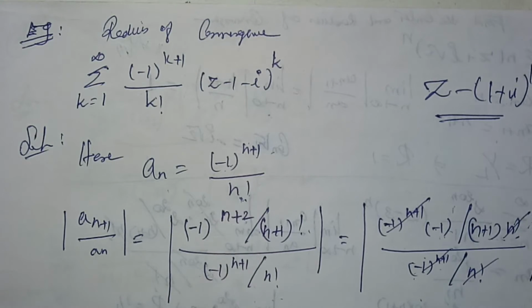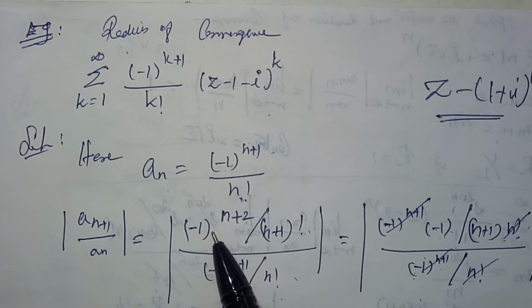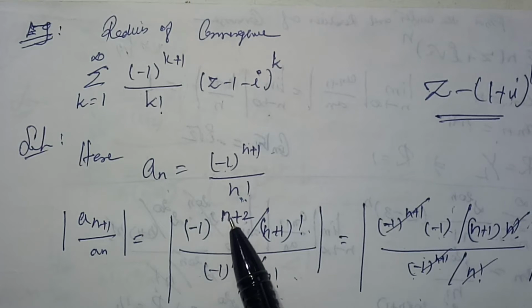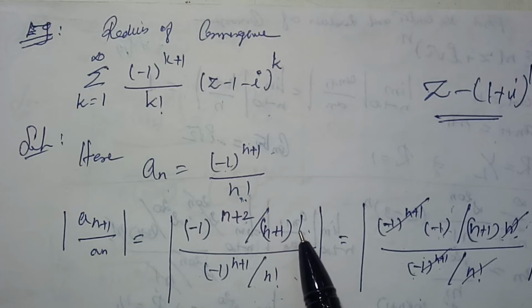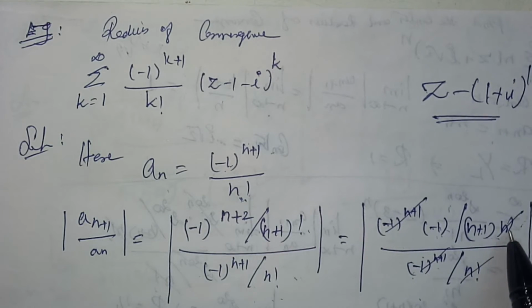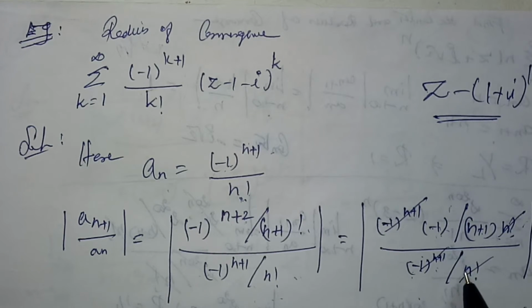The value of an is (-1) power n plus 1 divided by n factorial, right. Now I am going to split this as (-1) power n plus 1 into (-1), and (n plus 1) factorial becomes (n plus 1) into n factorial.